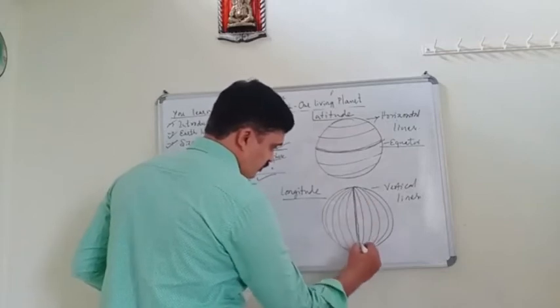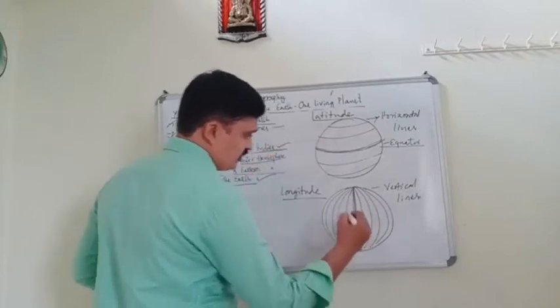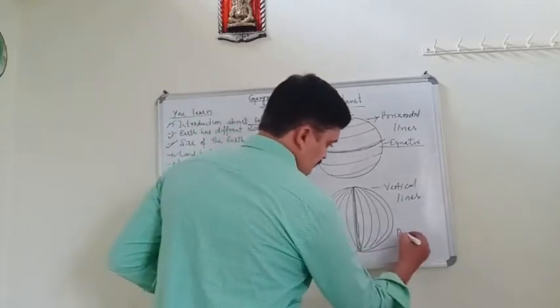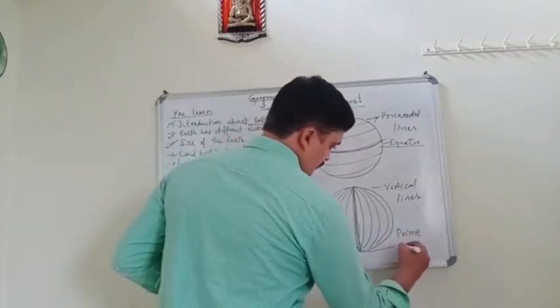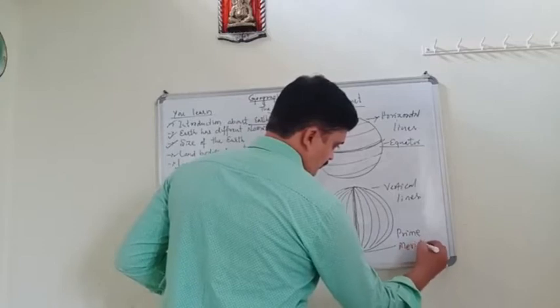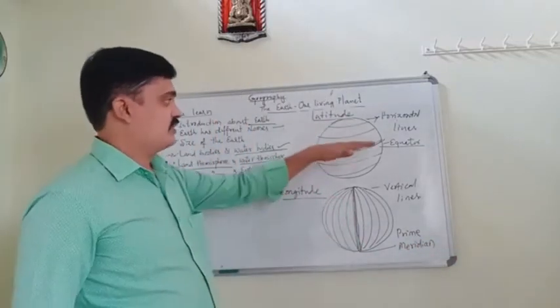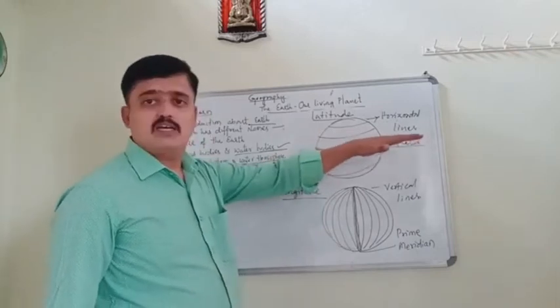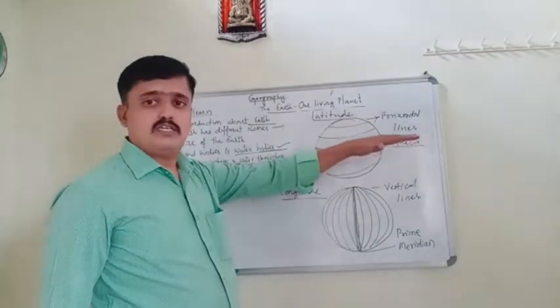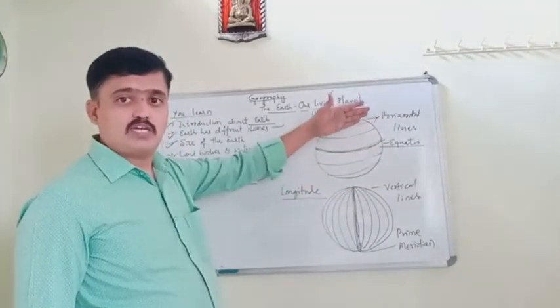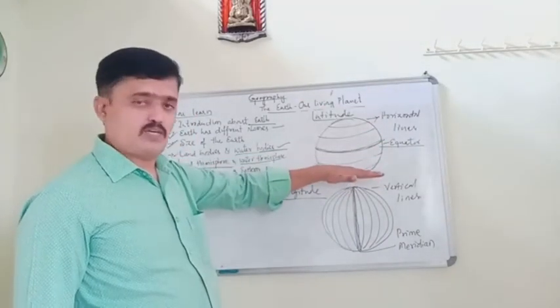I have already told this before. So what is this middle line? We call it the prime meridian. I told you, the equator divides the globe into two parts, the northern hemisphere and the southern hemisphere.